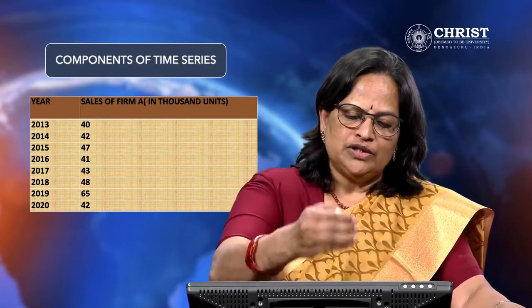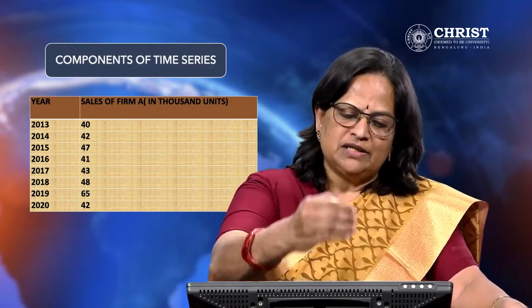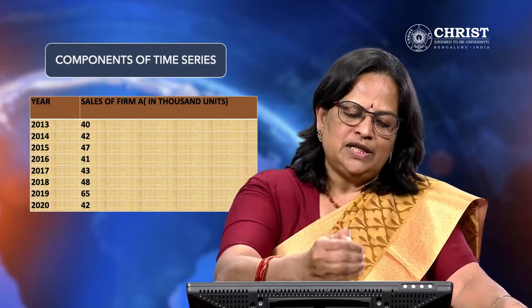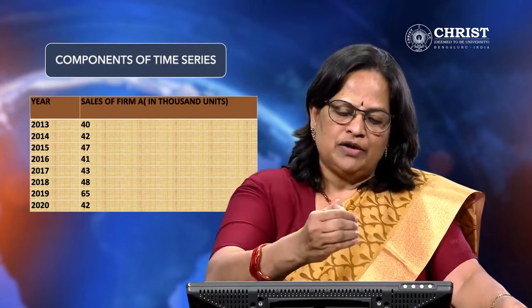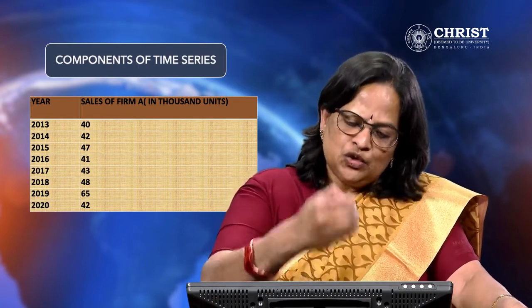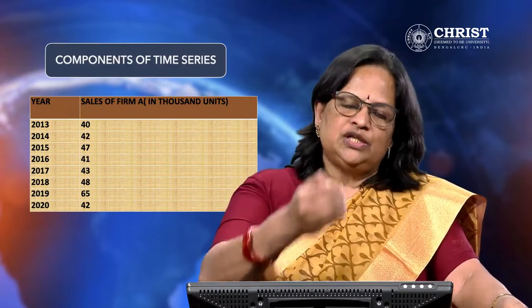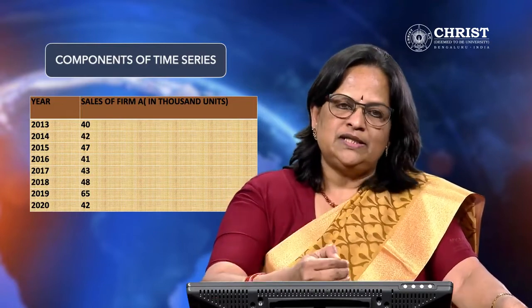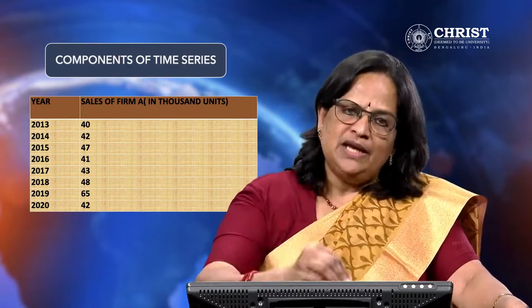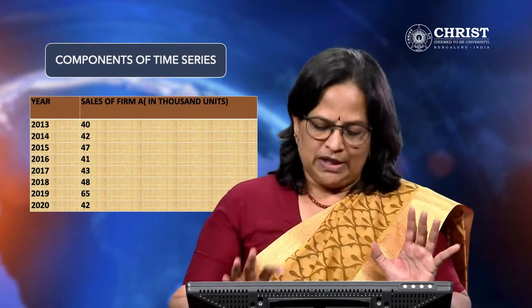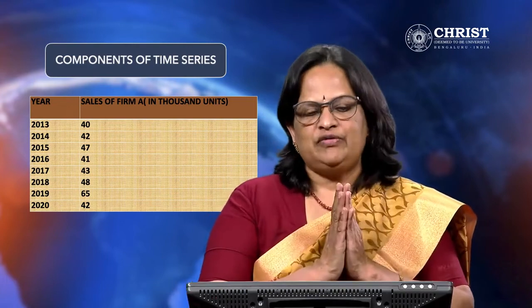See, up to 2015 it was showing an increasing trend, because 40, 42, 47. But after that you can see that in 2016 it declined, 41. 2017 they're showing a slight increase, 43. 2018 it has become 48. 2019 a good increase, that is 62. But 2020 again it dipped, it reduced to 42. So what are the reasons for that? That we can analyze with the help of time series.